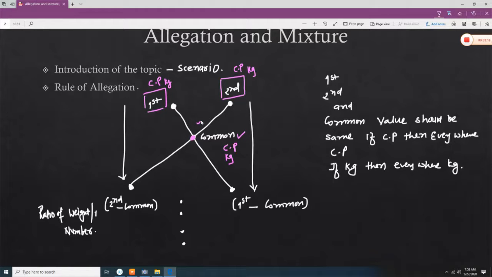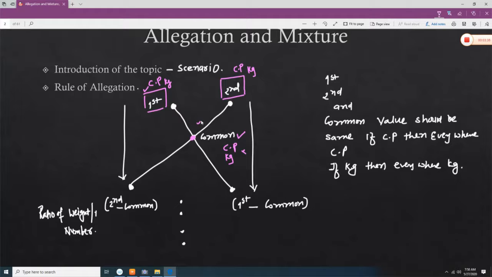If the price is quoted as cost price, then you have to write cost price everywhere. If the price is quoted as a selling price, then you have to write selling price everywhere. It should not happen that here you are writing the cost price and here the selling price. If it has happened, then your answer is wrong.